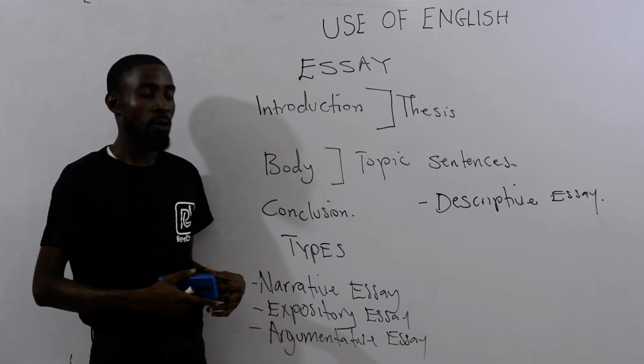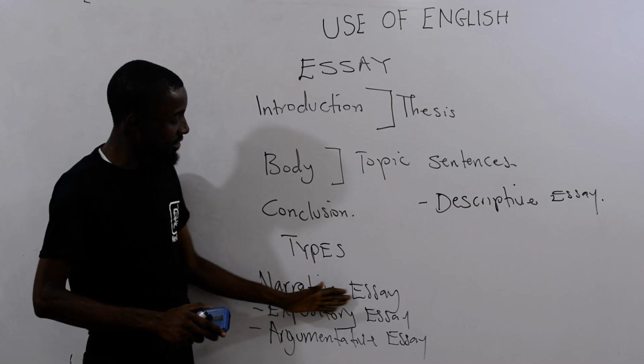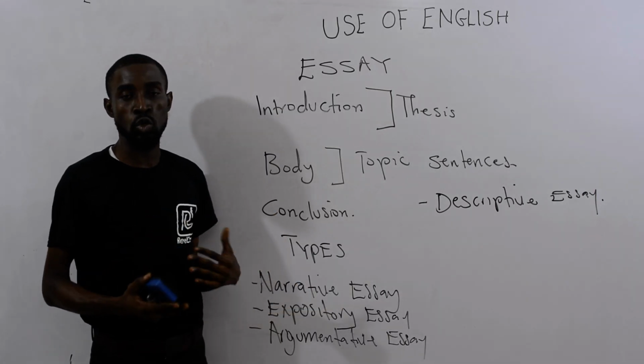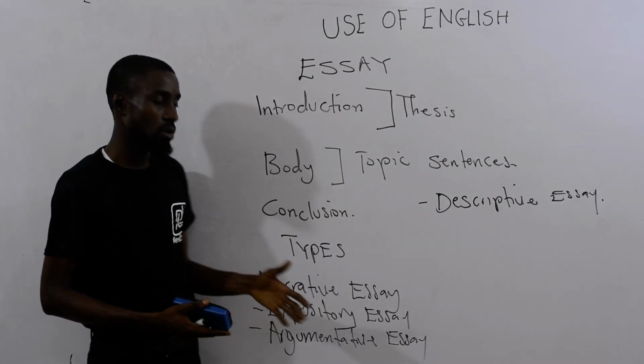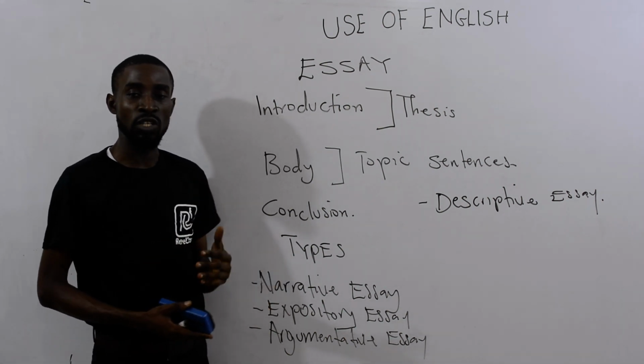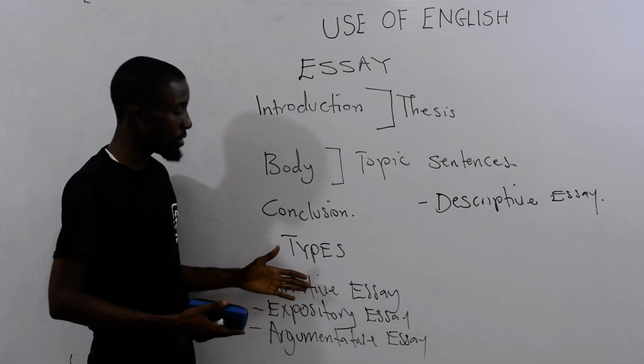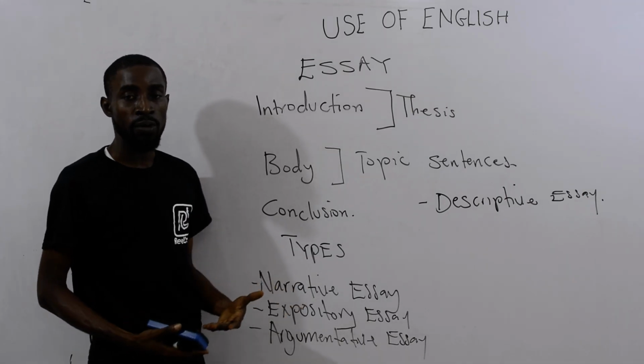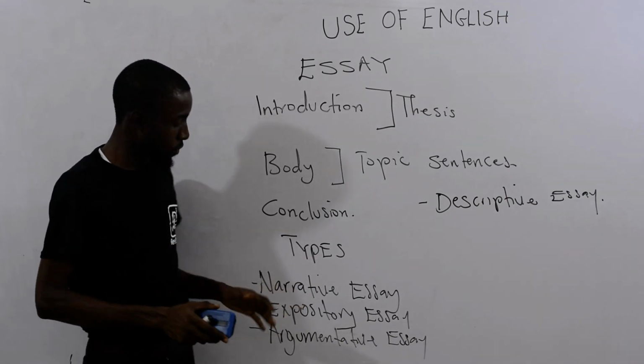So you have a narrative essay, like the essay I just told you verbally about how I traveled, the police officers I saw, the immigration office, and the governor's office. It is a narration. I'm telling you a story. Everything should be in the past form of the tense.